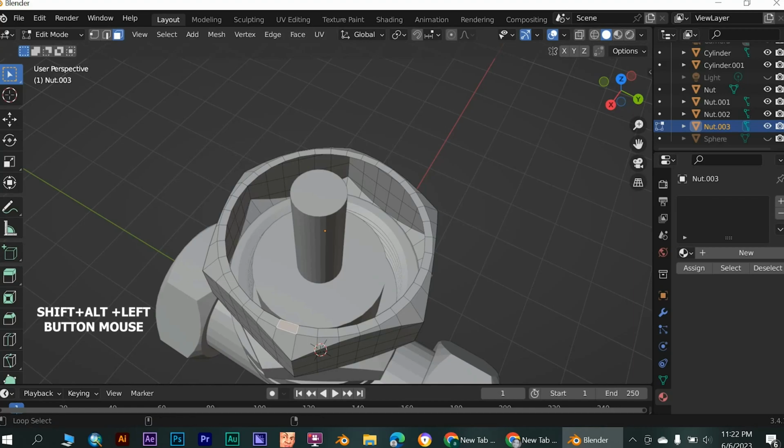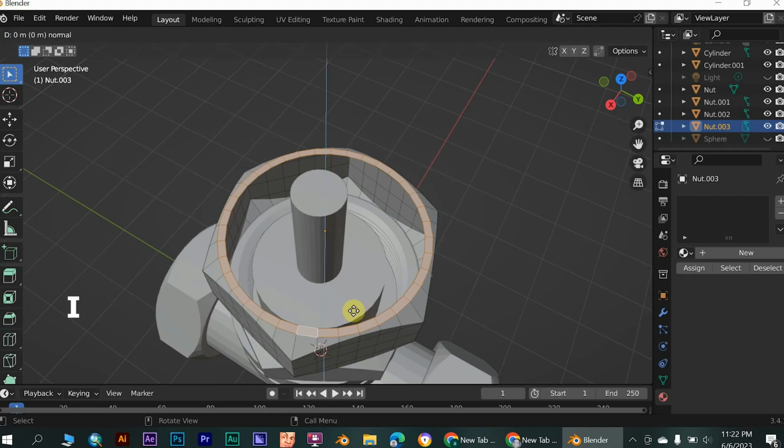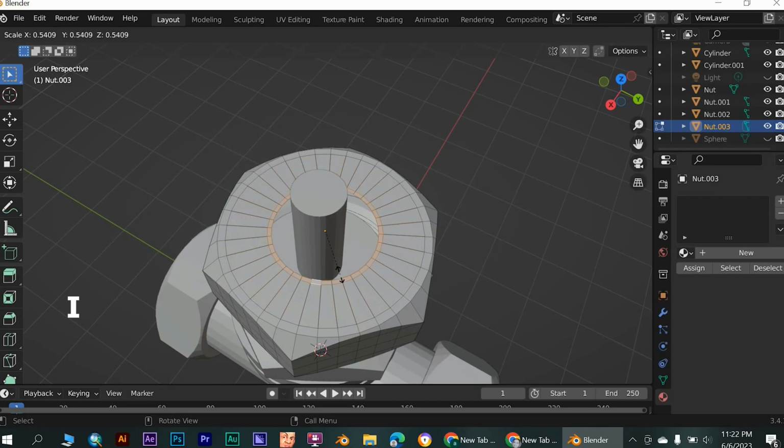Now, to select the top circle of the bolt, just select one edge of the circle, then follow with Shift plus Alt plus left mouse button. Next step, let's push it to the axis by clicking the I button.